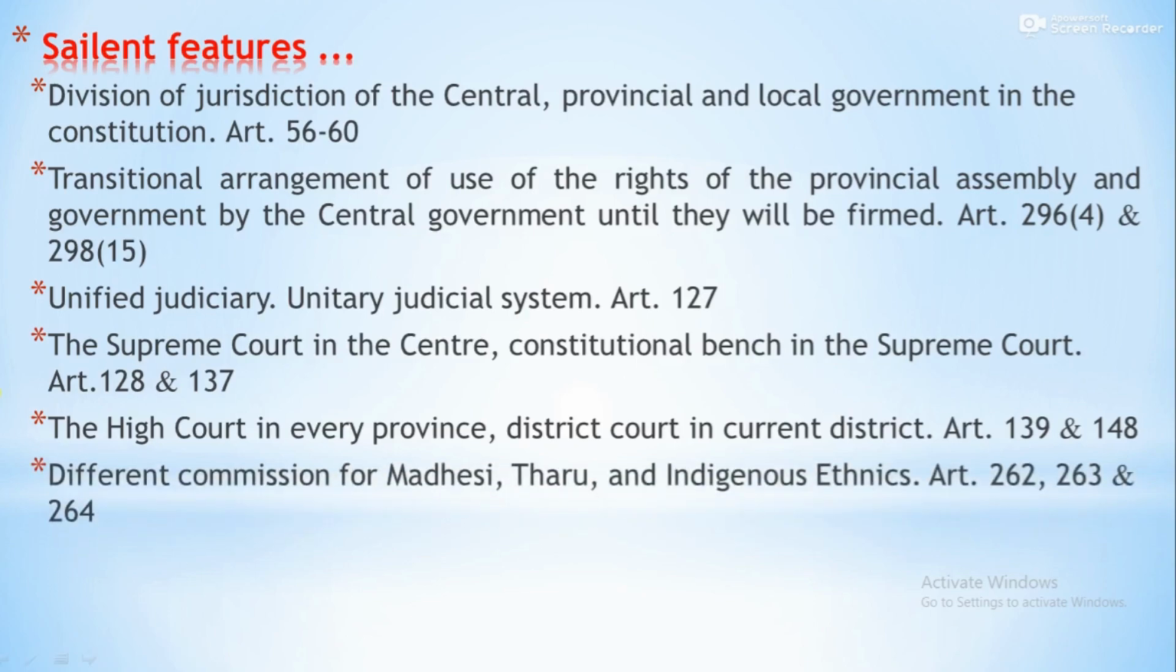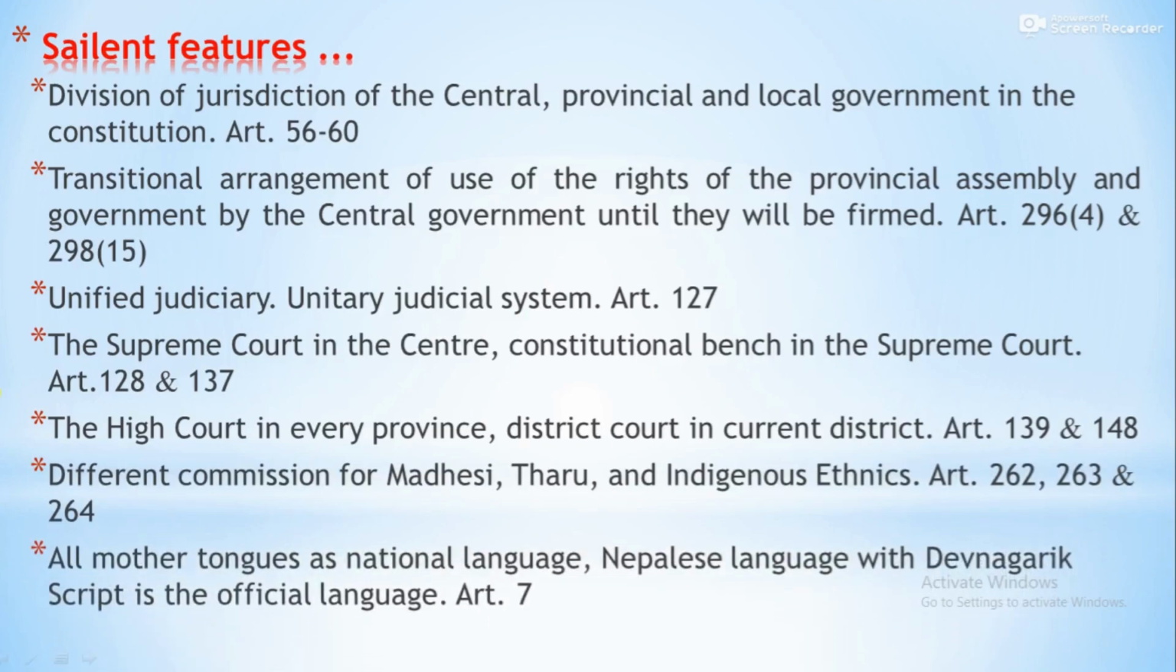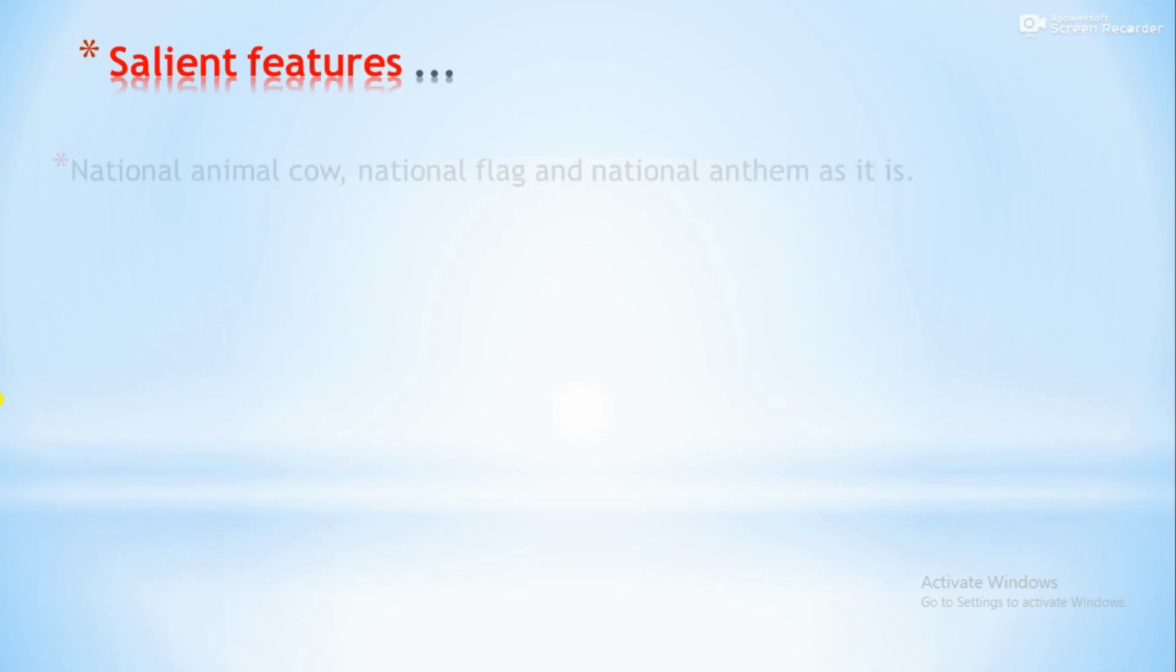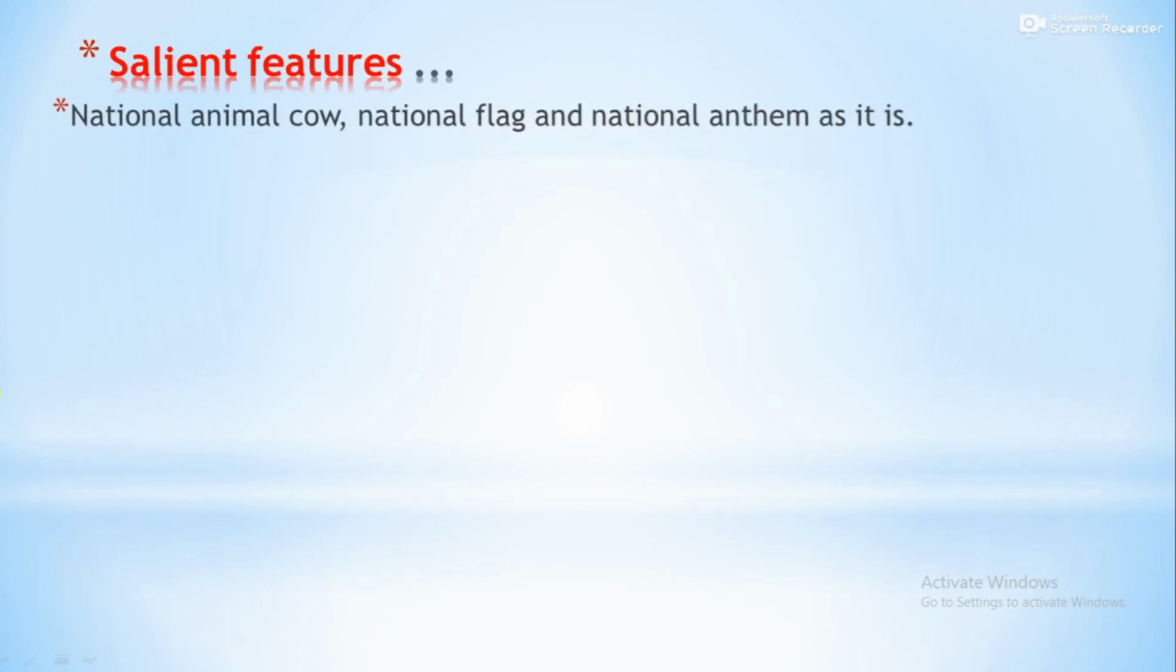Similarly, different commissions of Madhesi, Tharu, indigenous, ethnic, etc. We already talked about it. All mother tongues are national languages. Nepali language with Devanagari script is the official language. If you see Article 7 of the Constitution, the Devanagari script is the official language, and all mother tongues are national languages. It is written in the Constitution. National animal, cow. National flag, national anthem, as it is. No change in these things.